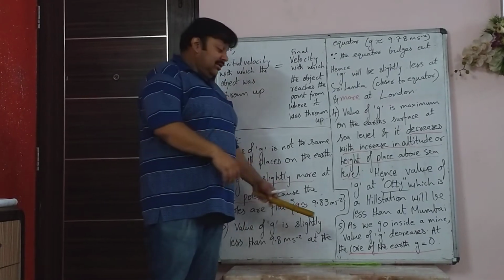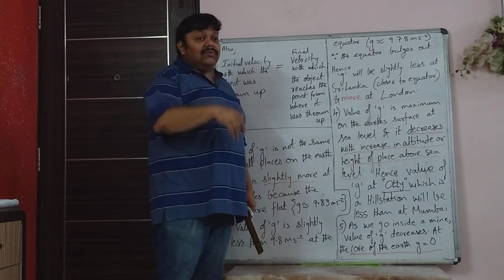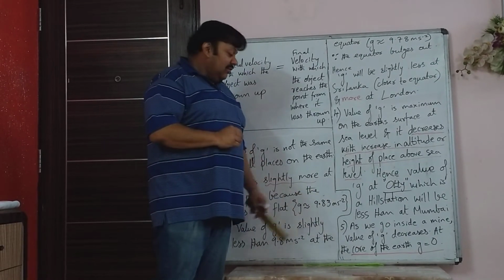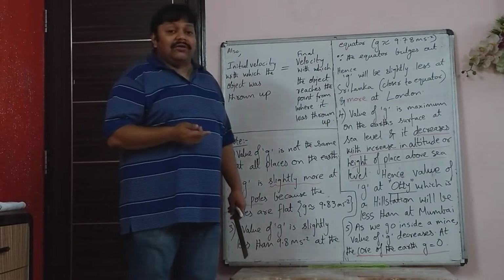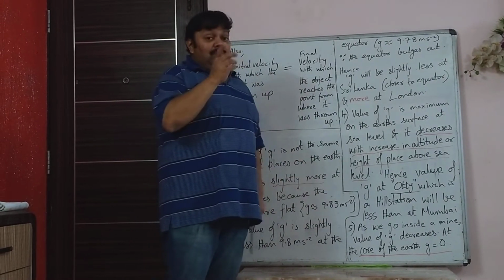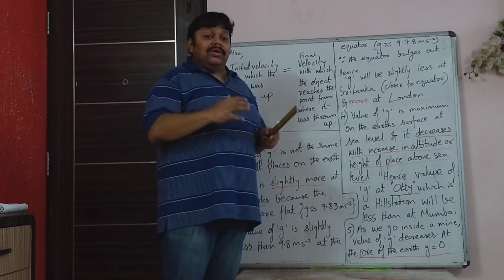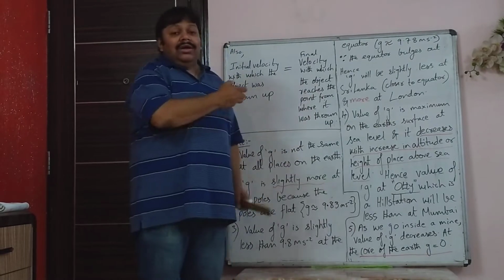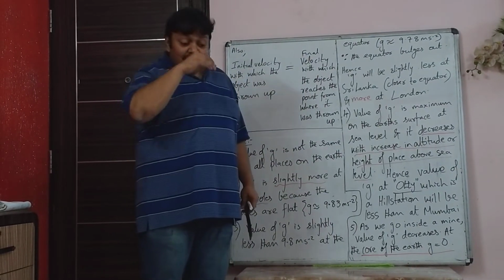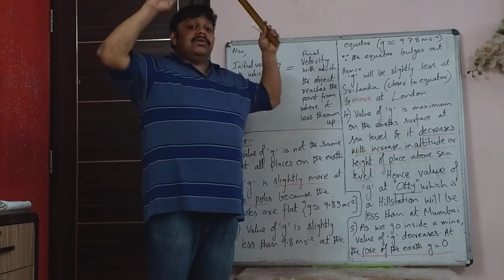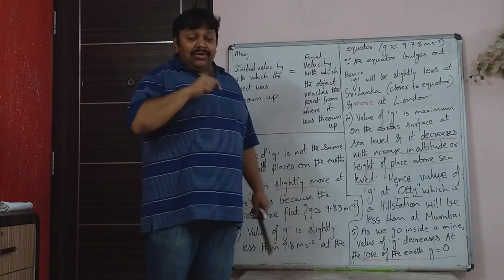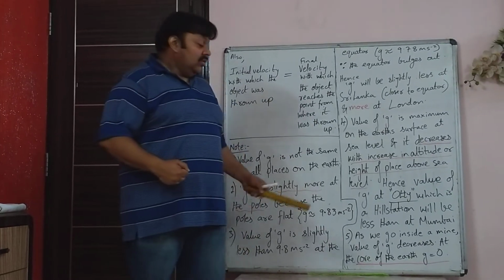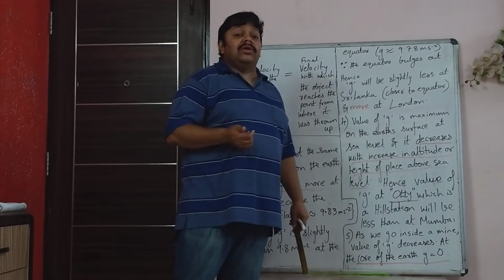So now last thing, you may get confused. You may think that when we are going to the Earth's core, when we are going towards the center of the Earth, I have written the value of G goes on decreasing. Shouldn't it increase? No. If you compare poles and equator, yes, but in poles and equator, the entire mass of the Earth is underneath you and it is attracting you. Whereas when you go inside the Earth, a part of the Earth is above you. So when you go in a mine, only the part which is below you is attracting you. So that is why the value of G goes on decreasing.